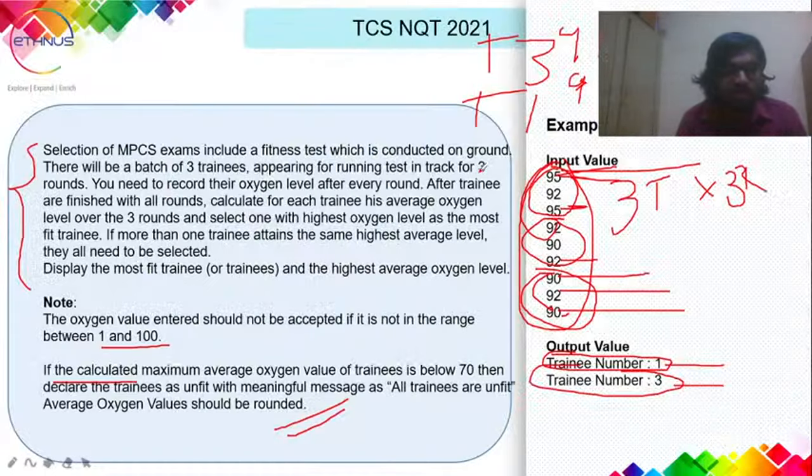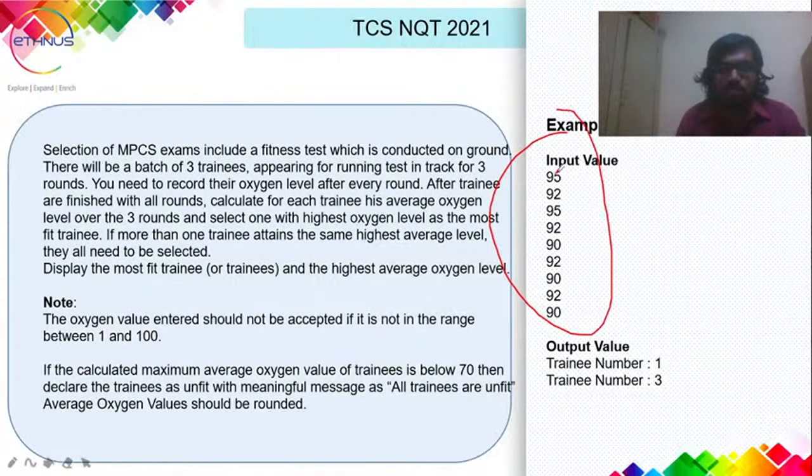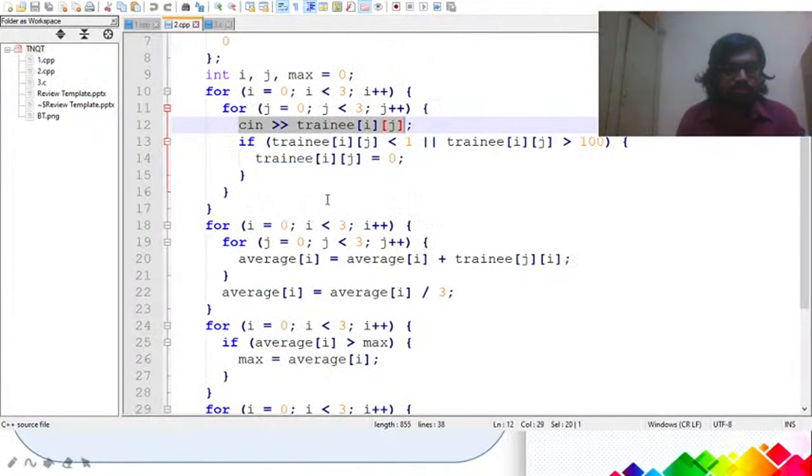Let me just go to that. Yeah, these are the input values that you can see. This is the input value. These are 9 values. You'll receive it.